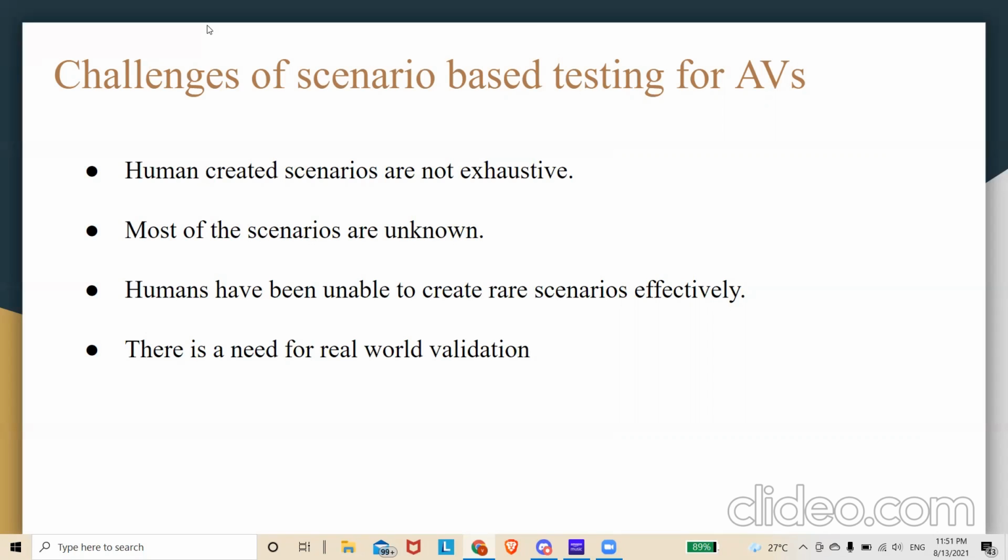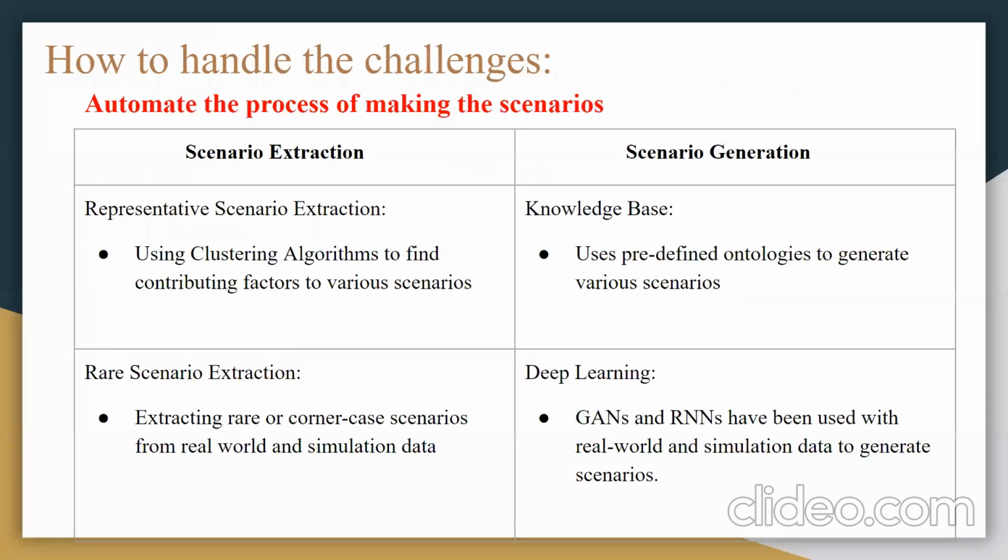Furthermore, because of scenario-based testing, there's a need for real-world validation, and we need to test autonomous vehicles even after testing them on simulation. So one way to handle these challenges is to automate the process of making the scenarios. There are two processes of making scenarios automatically: scenario extraction and scenario generation.